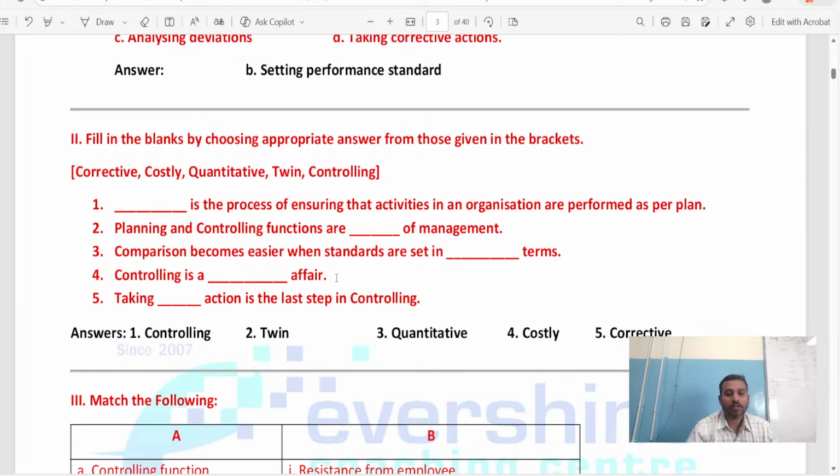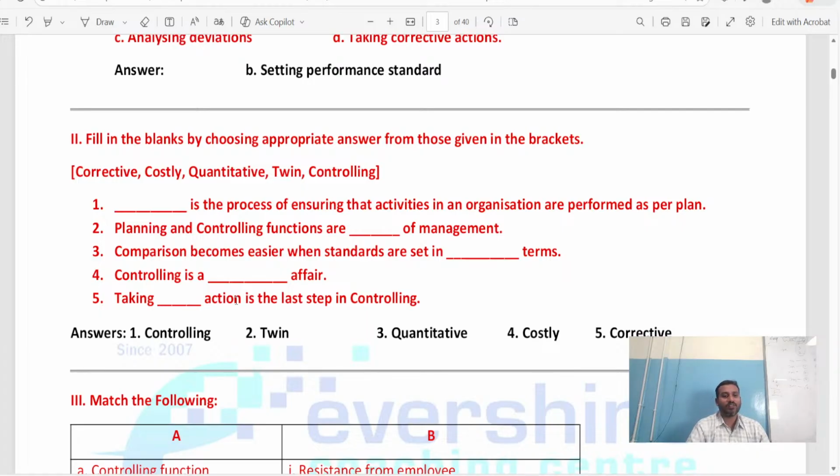So controlling is a costly affair, and taking dash action is the last step in controlling. Which is the last step in the controlling? That is corrective. Taking corrective action. If you are taking the corrective action in the last step in the controlling, that makes you reach your target. So at the right time, the right decision has to be taken. This is called corrective action. Corrective action is nothing but at the right time, the right decision has to be taken. If you are not taking that right decision, the chance has slipped from your hand. Am I right? Yes. So this is what we have to follow.